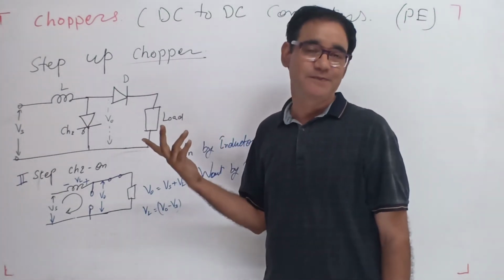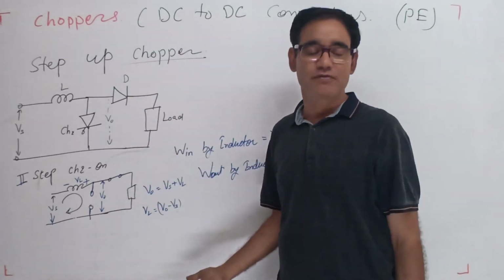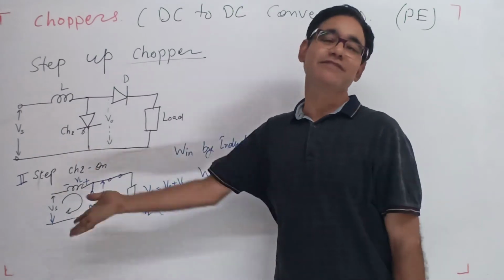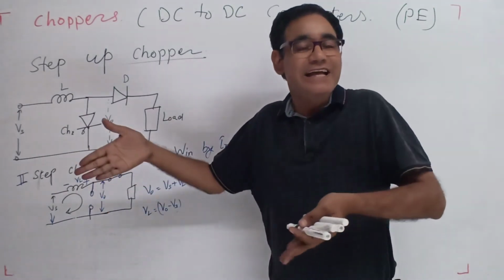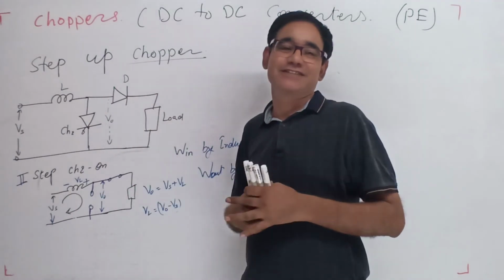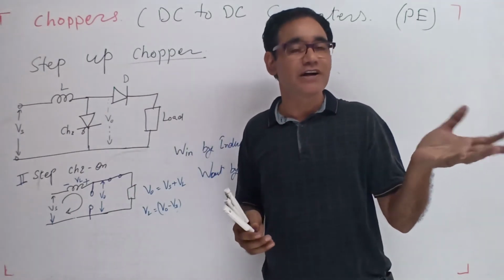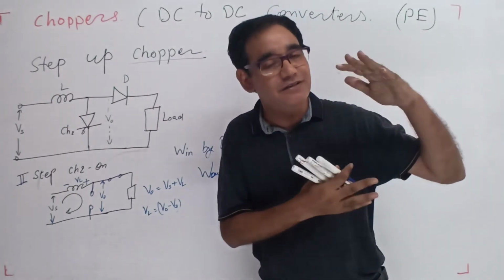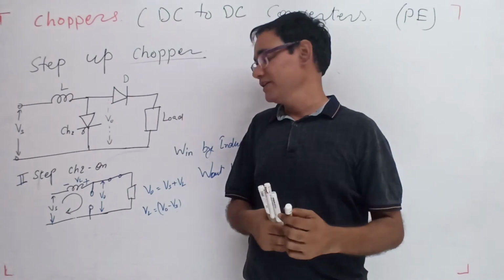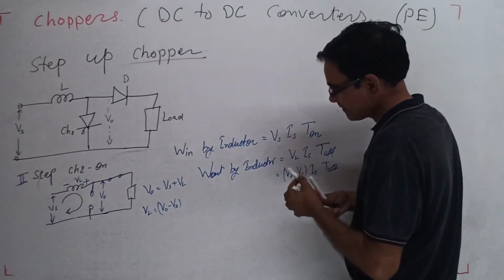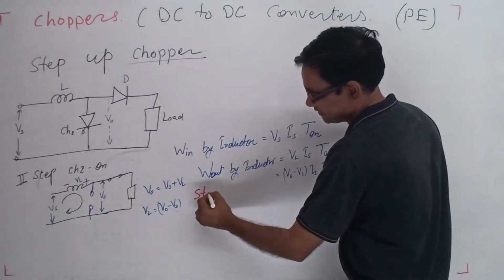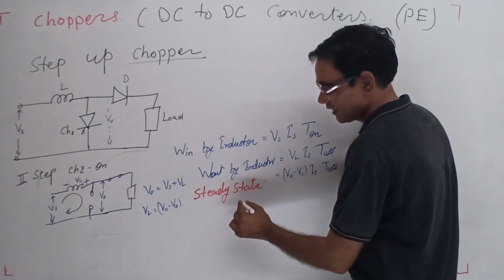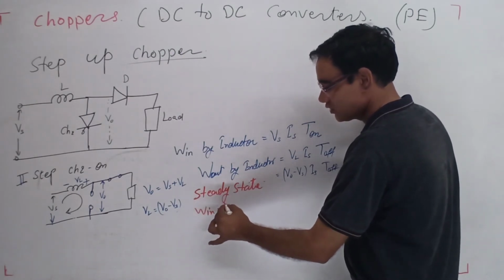So there is a cycle, on, off, and the inductor takes and gives the energy, and maintains the equilibrium, steady state. So whatever current or voltage is available remains constant. The current is maintained constant. So in a steady state, W in is equal to W out.